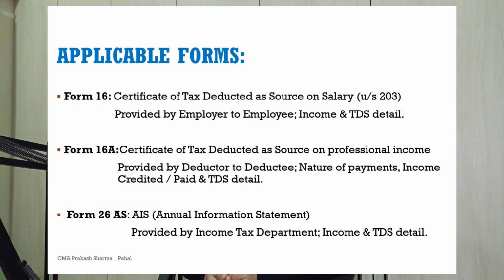Some of the forms applicable for ITR. Form 16, which is the certificate of tax deducted at source on salary, covered under Section 203. This is provided by the employer to the employee and it provides the salary income detail and the TDS detail. Form 16A is the certificate of tax deducted at source on professional income. This is provided by the deductor to the deductee; nature of payments, income credited or paid and TDS details are covered under this.